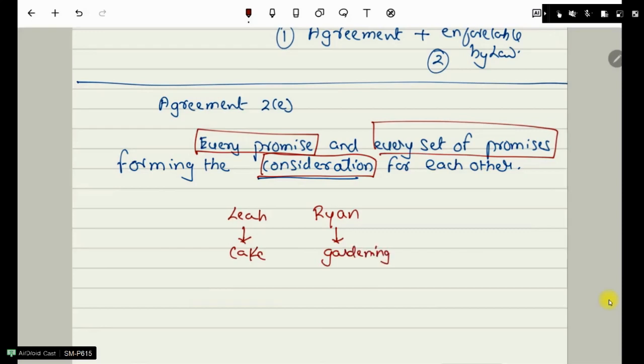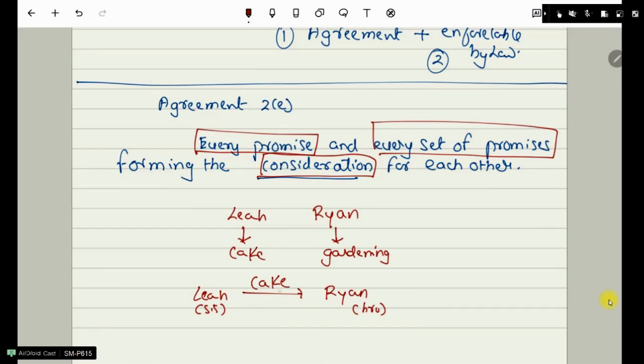Now, when we say every promise, let us assume that Leah promises to Ryan, her brother. What she promises is, I will bake a cake for you, right? So Leah promises that she is going to bake a cake for Ryan.